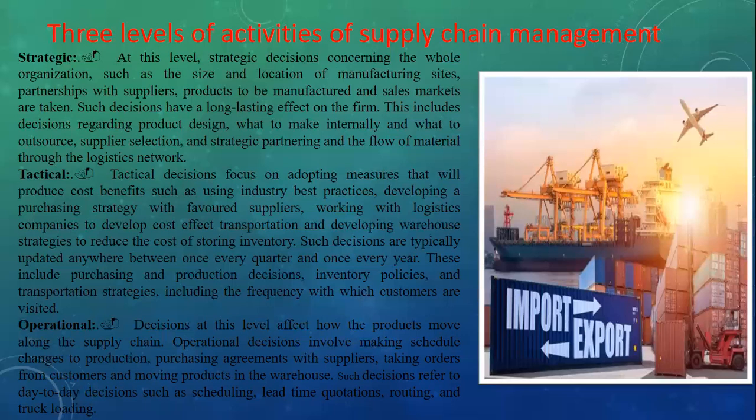Such decisions have a long lasting effect on the firm. These are the basic and important decisions, so the whole future operational and manufacturing process and all activities depend on these important decisions.